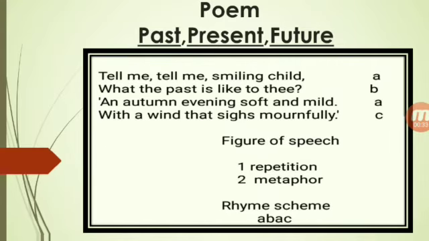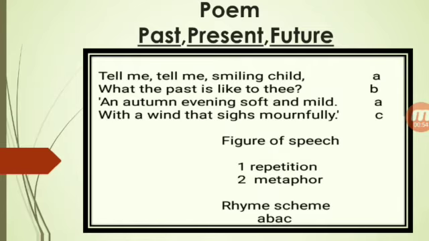Let us recite the poem. Tell me, smiling child, what the past is like to thee. Thee means you. In Old English, we use this word for you. Now, an autumn evening soft and mild, with a wind that sighs mournfully.